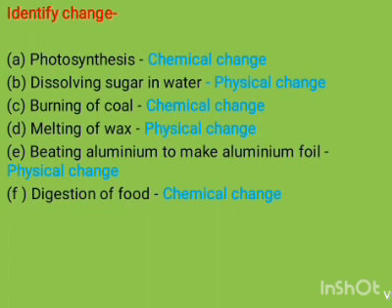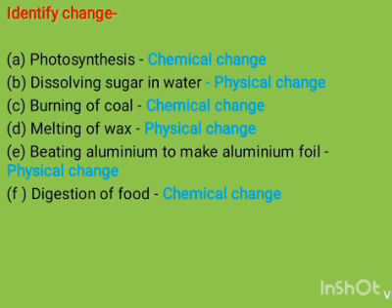Now the fourth question is to identify changes. First one is photosynthesis. As we all know, in photosynthesis, CO2 and water are converted into oxygen and glucose, or food. So this is a chemical change.